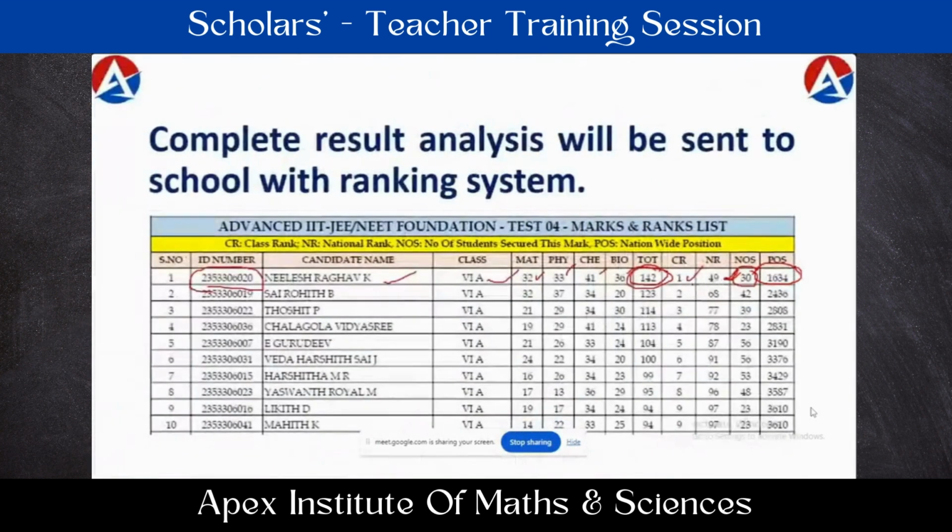So in this way, the complete analysis will be given through the school mail ID. We just have to take a printout of that and display it in the classroom.